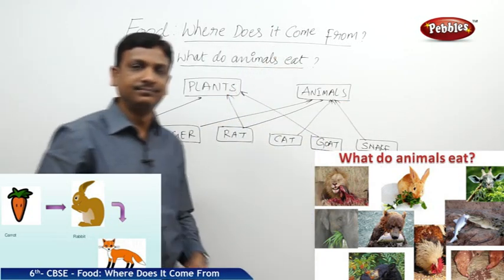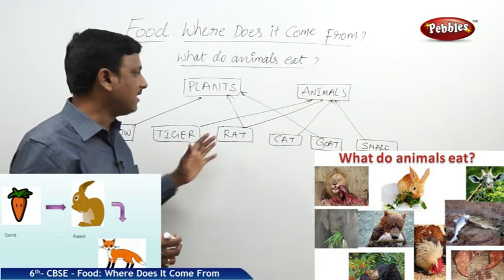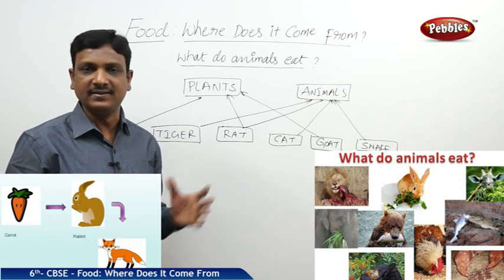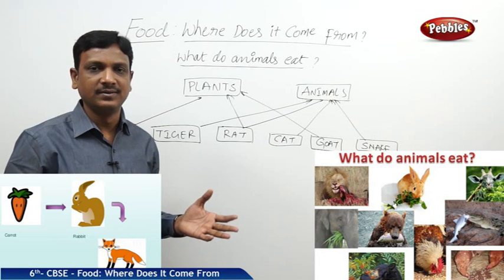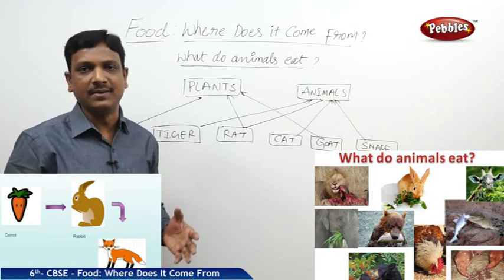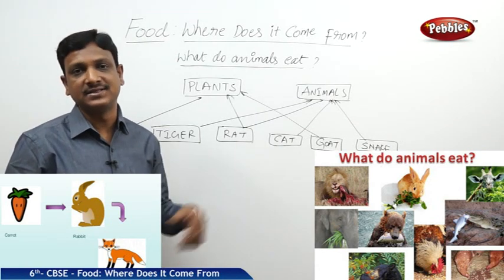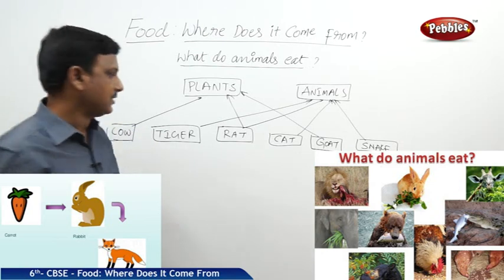So likewise, animals have their food choices. They eat either plant or animal foods. Some animals eat both plant as well as animal foods.